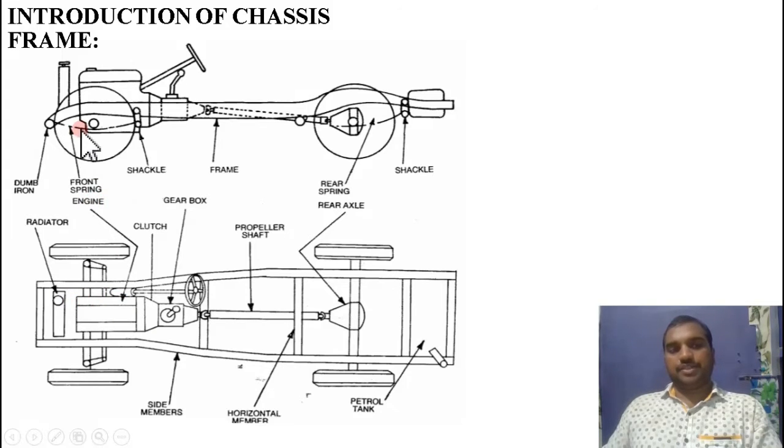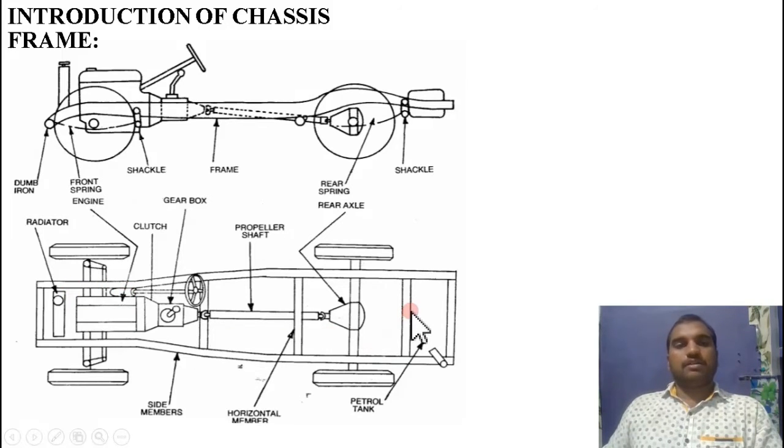Coming to the third one, clutch, gearbox, propeller shaft, universal joint, differential combination is known as the transmission system. So transmission system is also present in the diagram, right? Coming to the next one, controls: steering system and braking system are there. So these two combination is the controls. Controls are also present in the chassis, right?